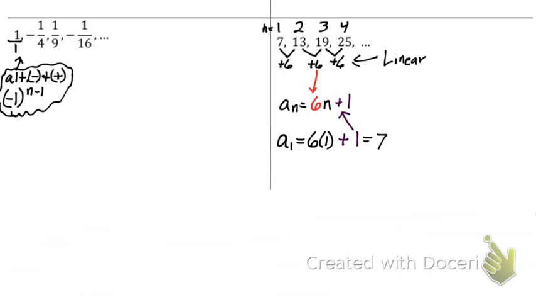What's our top going to be? It's going to just be 1. It's got to be 1, right? Because I'm not going to all of a sudden go 2 over something. So our top is going to stay at 1. So I already got my top, I got the positive and negative. So now I just got to get the bottom.